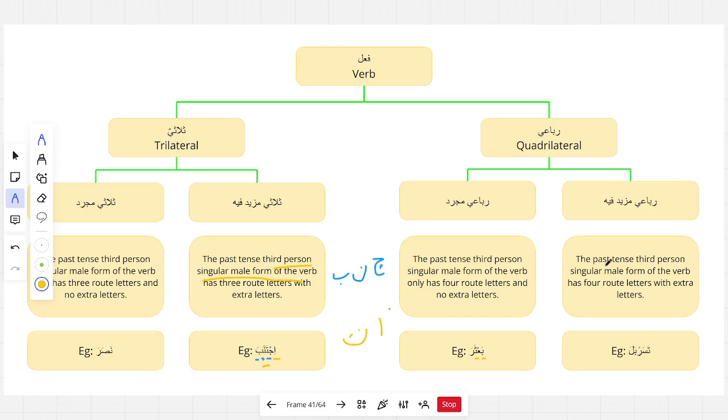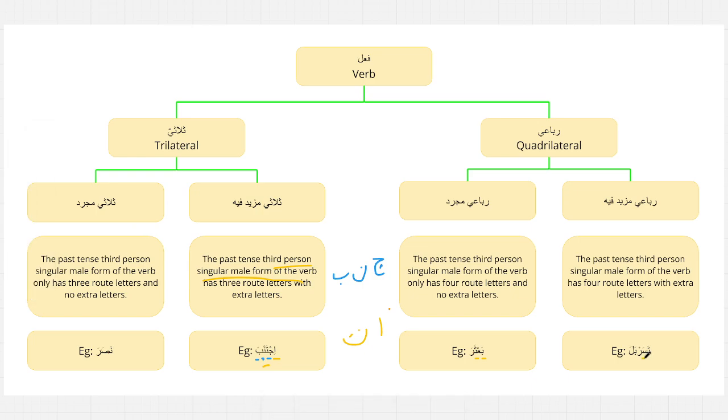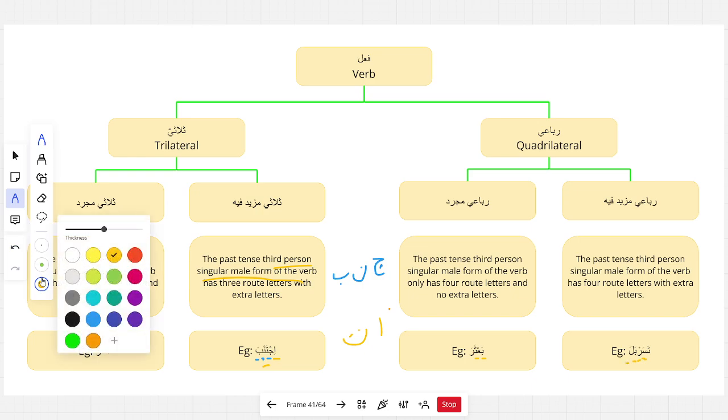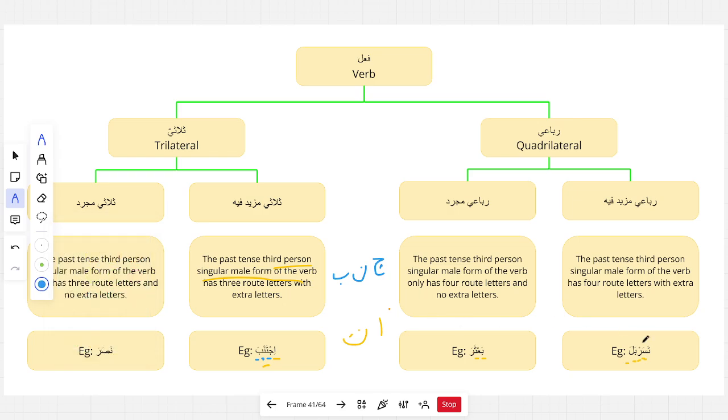The past tense third person singular male form of the verb has four root letters with extra letters. So an example of that is tasawwara. If you look at this, there are four letters over here along with this extra letter, ta. So there are five letters altogether. So we know that four of these letters are going to be the root letters, and the extra letter that is actually making this mazid fi is the ta.